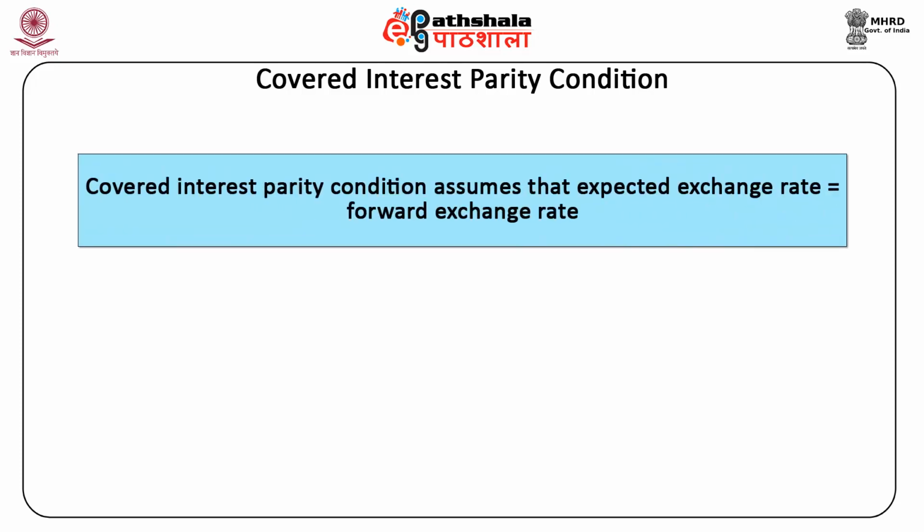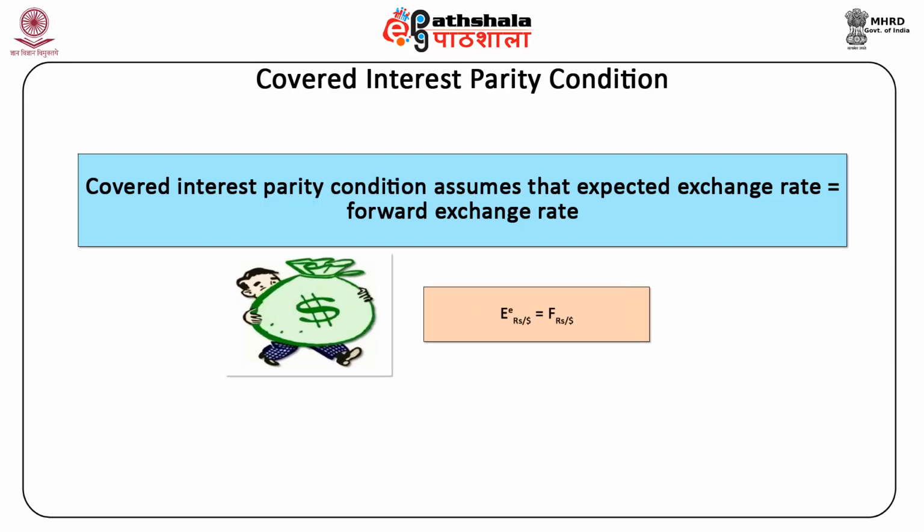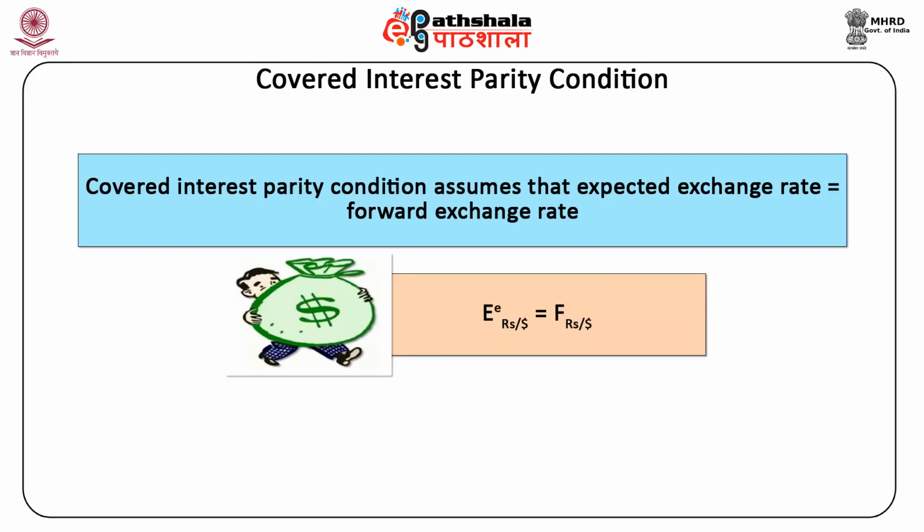Thus, the covered interest parity condition assumes that the expected exchange rate is equal to the forward exchange rate, or E rupees per dollar to the power small e is equal to F rupees per dollar, where F rupees per dollar is the forward rupee dollar exchange rate.